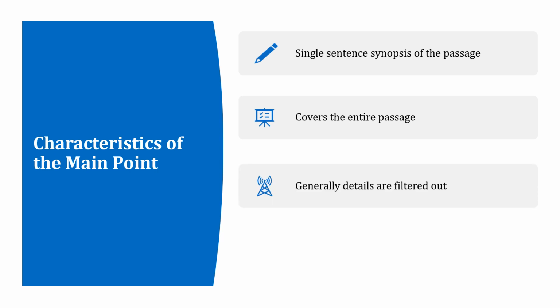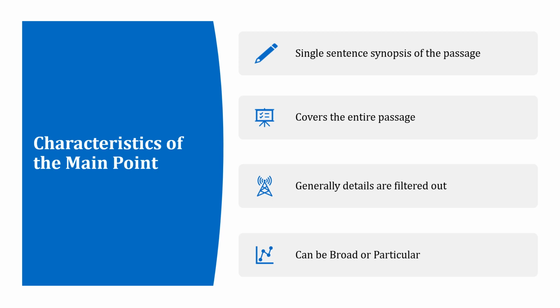Because it is a single line summary, the details mentioned in the passage are not included in it. Another aspect of the main point is that it can be worded in general or broad terms, or it can be worded in terms that are specific or particular to the terms mentioned in the passage.